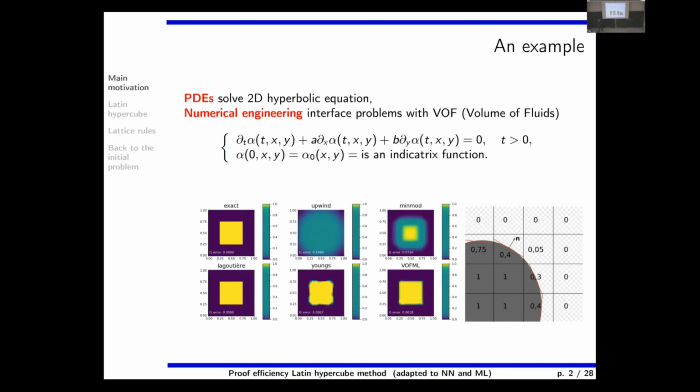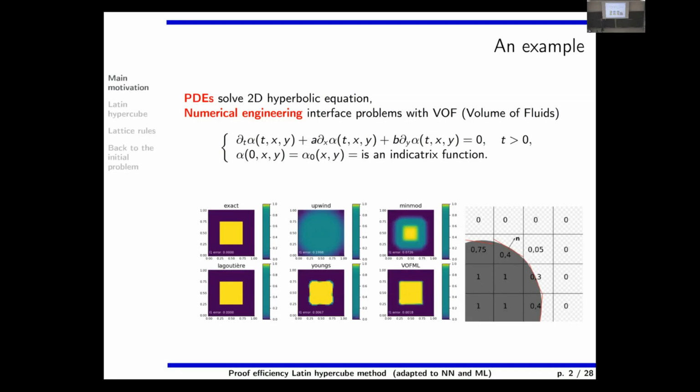Okay, what is the problem? The problem is that with engineers and with people in the industry, we want to solve a transport of interface problem. So it is in 2D. The model equation is a transport equation in 2D. It is a hyperbolic equation, so it is not a parabolic or elliptic equation as this morning. So the difficulties are not the same. And the second difficulty is that it is an interface problem.